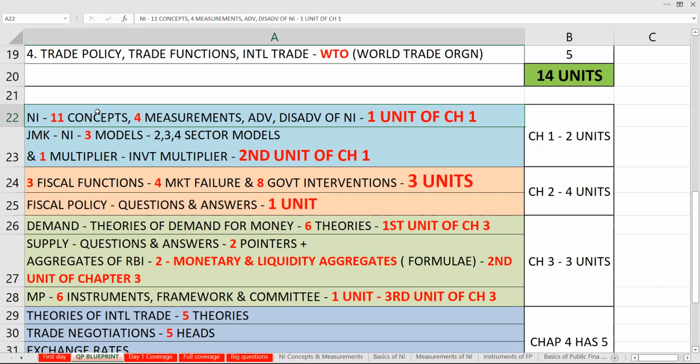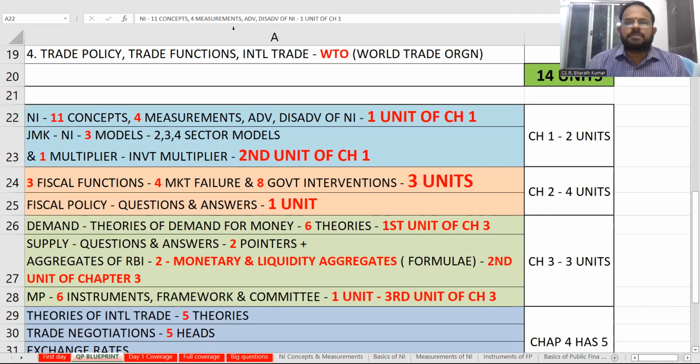Now you can ask me, sir, where will we have to go and see all these things? You are saying 11 concepts are there, 4 measurements are there, advantages are there, disadvantages are there, 3 models. Where will I have to go and study this? Because the institute material looks bigger. Yes, it's important. Yes, it is given by ICAI, but for a quick revision, where will I go? That's what I told you. I will cover my 50 topics there, so you can easily take it from there.